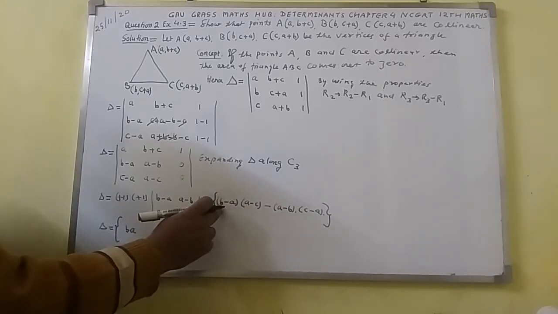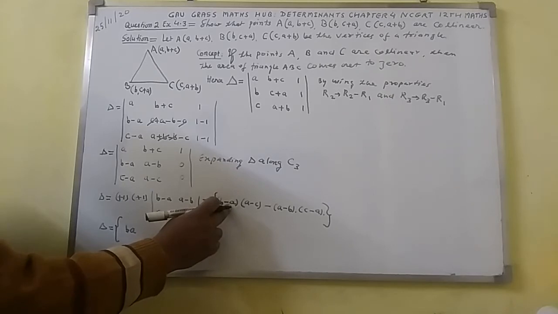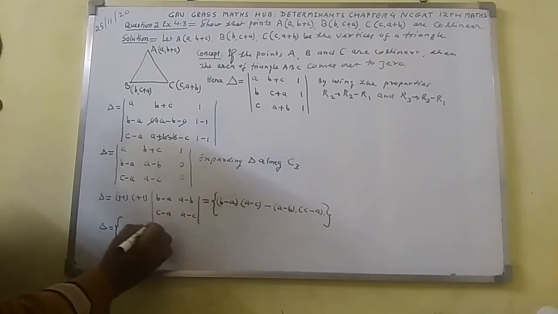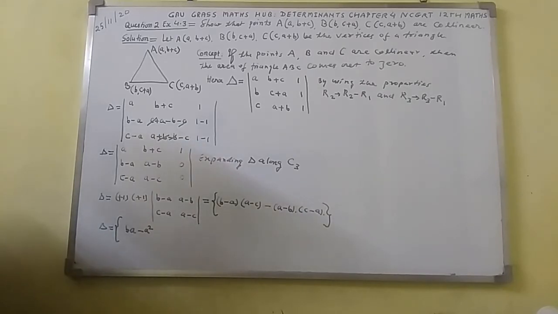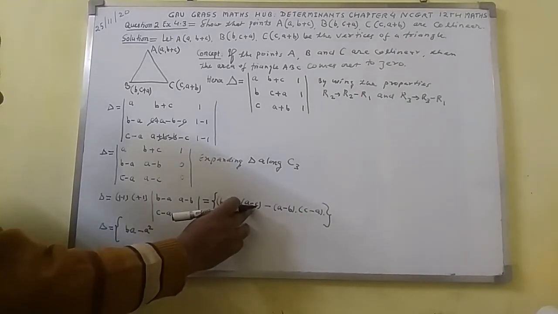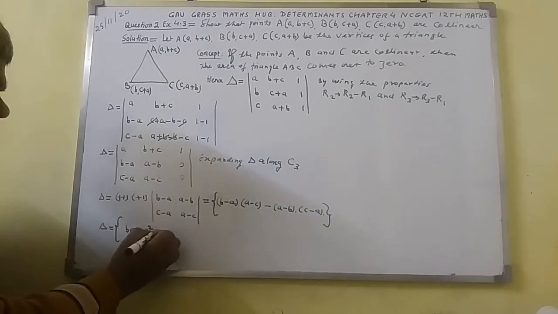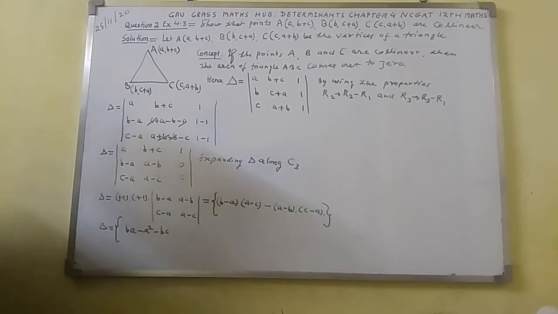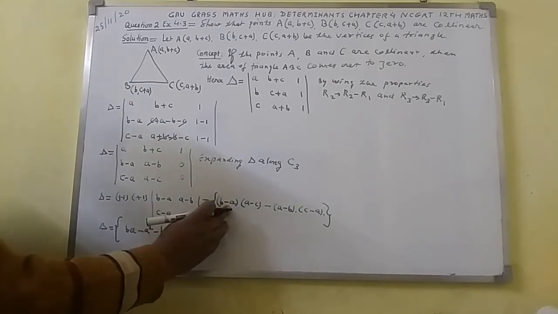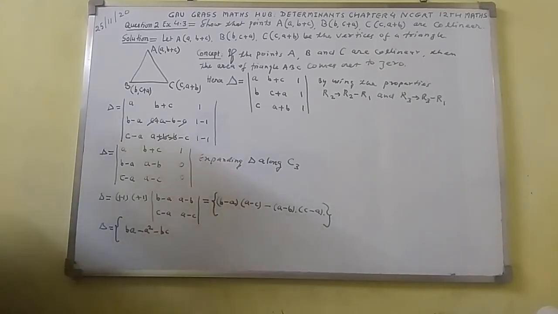You will get here ba, and minus a will multiply to plus a. So here you will get minus a square. Again minus c will get multiplied to plus b. Here you will get minus bc, and minus a and minus c will multiply together.